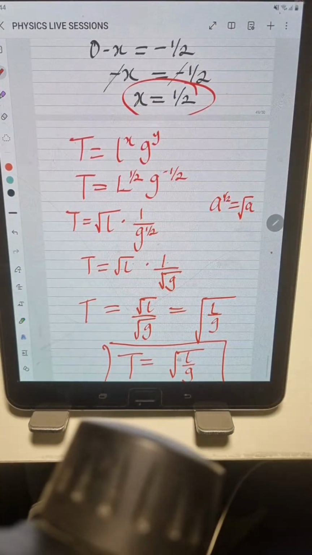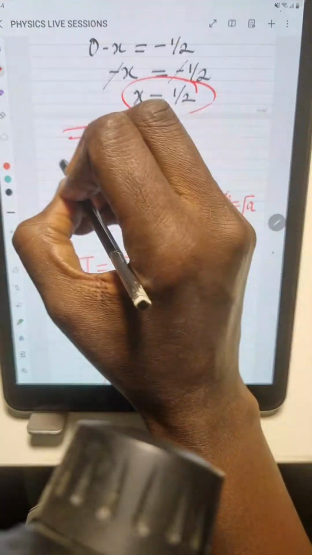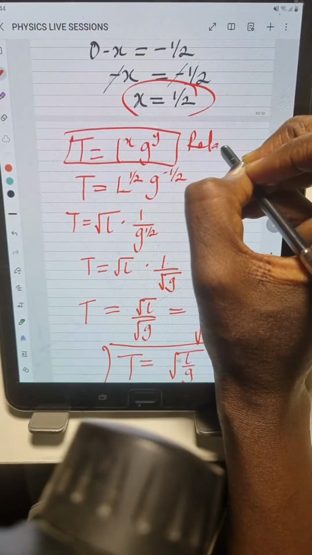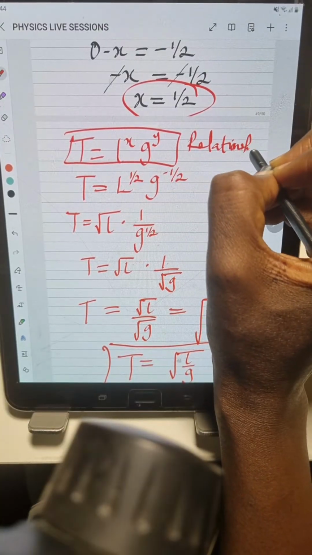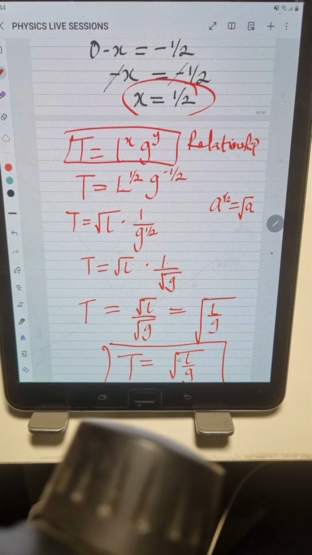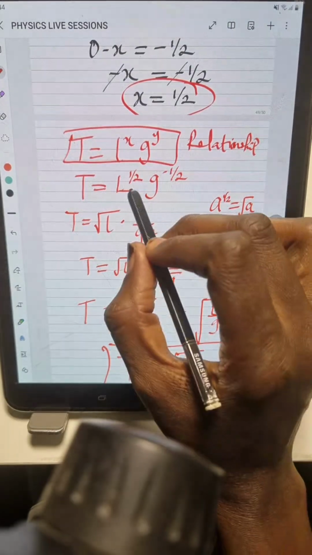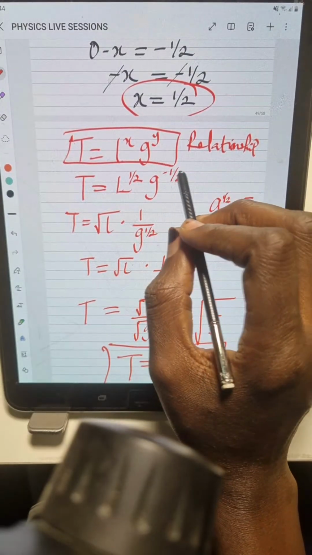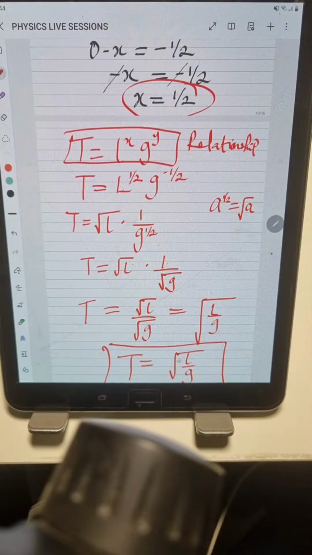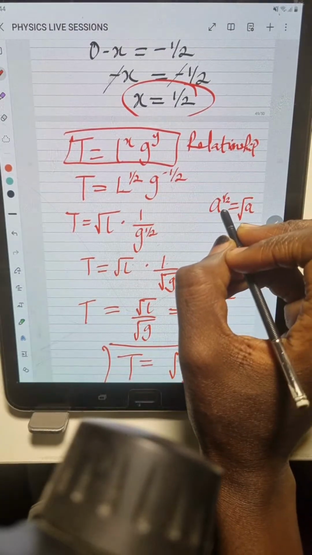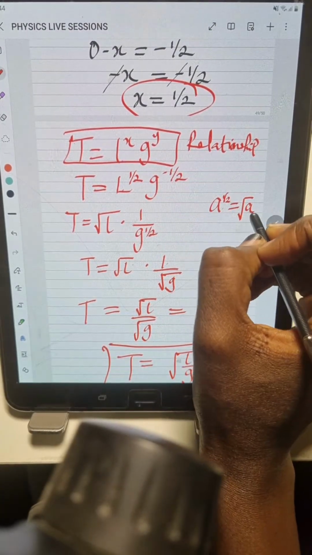So we go back to the relationship we established from the beginning. This is the relationship we established. So what did we do at this point here? All we had to do is to substitute the values of x and y we got. x is 1 over 2, and then y is minus 1 over 2. I explained something here that a to the power of 1 over 2 is same thing as square root of a.